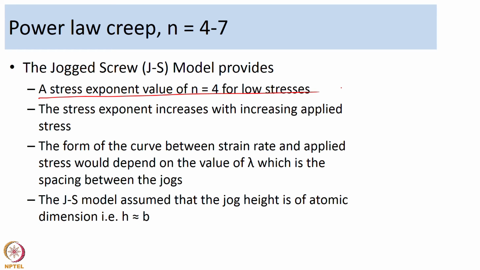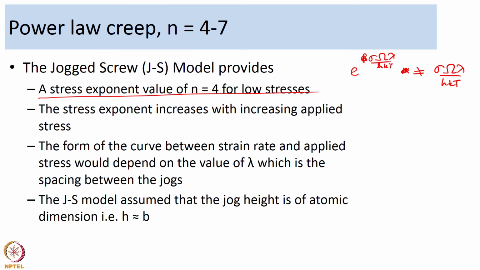One of the other observations of this model is that the stress exponent will increase with increasing applied stress. As the applied stress increases, you may not see that approximation hold, so you may gradually see a different relationship, and the stress exponent value could increase with increasing applied stress.